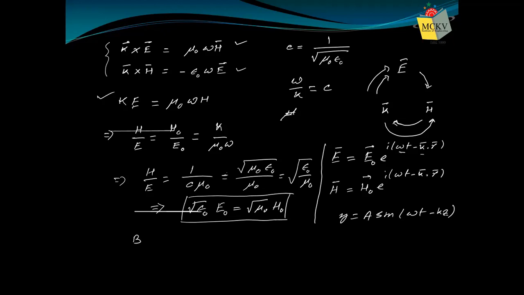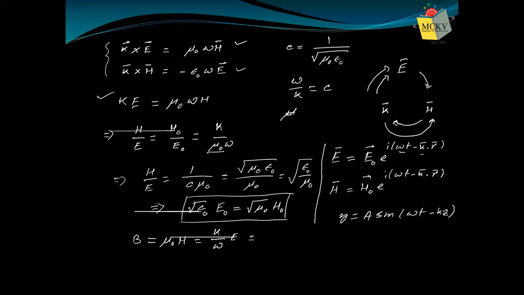We know that magnetic field is associated with magnetic flux density B with the relation B equal to mu naught H. So if we put the value of H, H by E is this, then it will be K by omega into E, because mu naught cancels out.